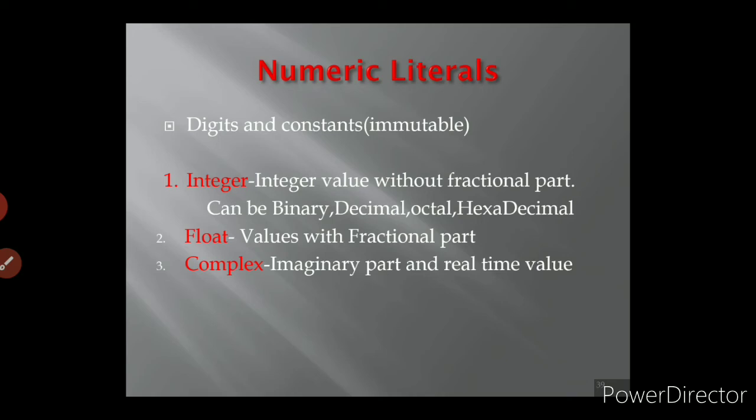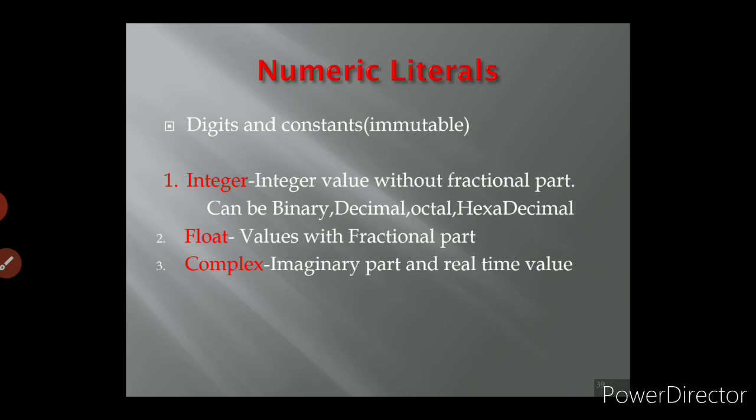First one is numeric literals. Numeric literals means digits and constants. Constant means what? It's an immutable, not changeable value. Digits means variables, where we can change the values. So numeric literals are generally digits and constants. Under numeric literals we have three types: one is integer, another one is float, the third one is complex values.